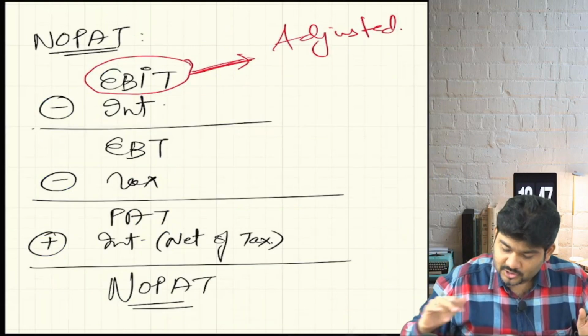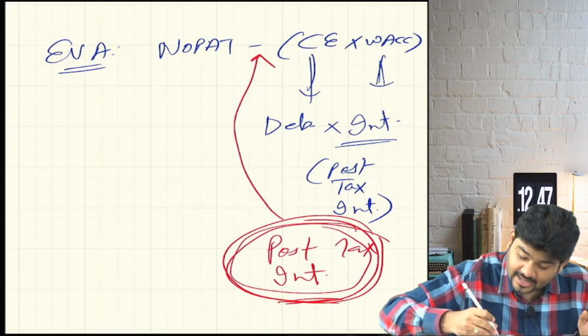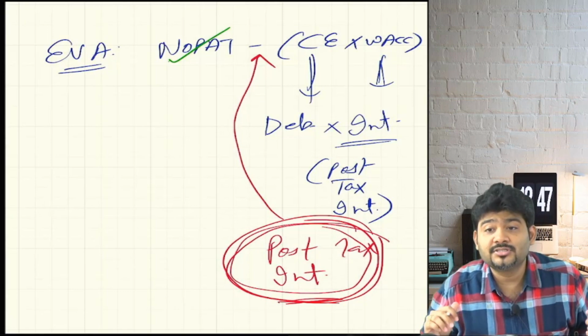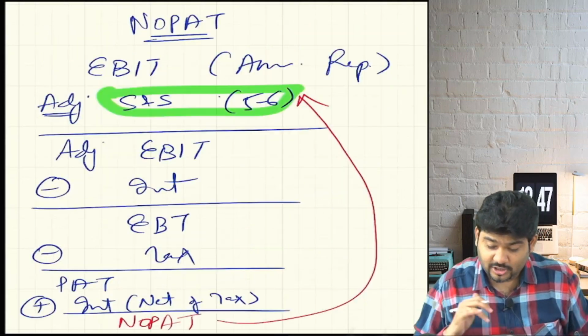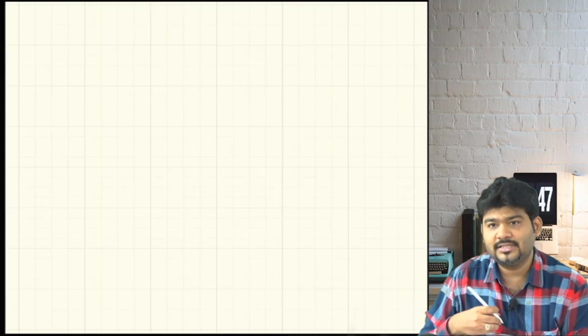Are we clear? So can I say, in understanding of the concept of EVA, I can put a tick mark on NOPAT? Less, what do we reduce? Capital employed into weighted average cost of capital. Yes or no?